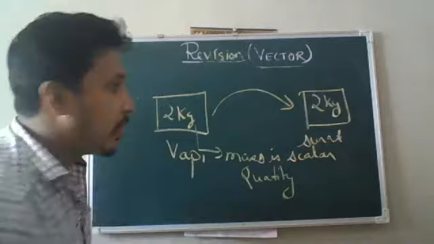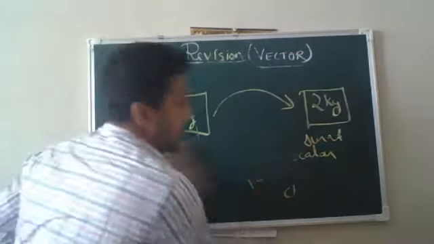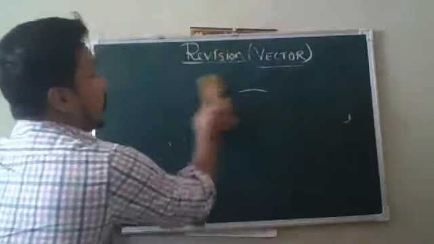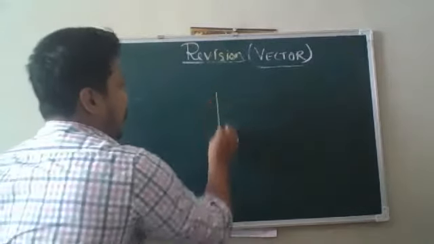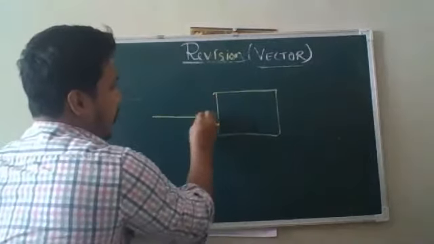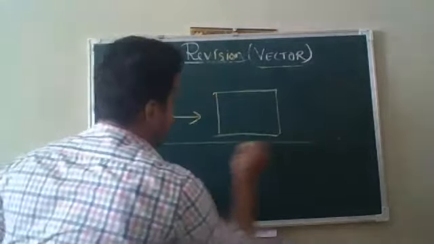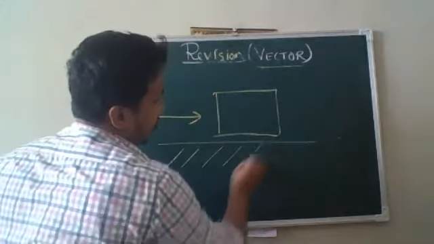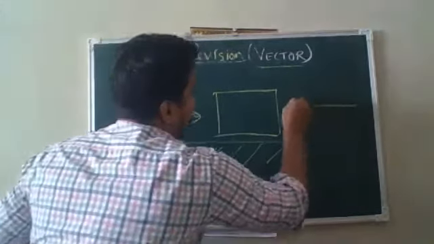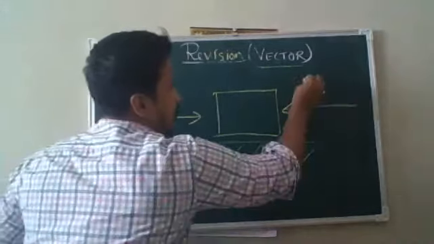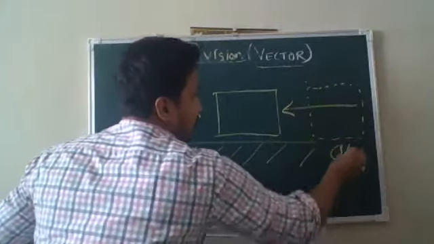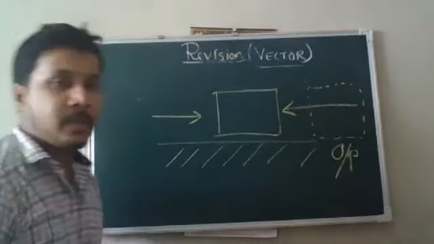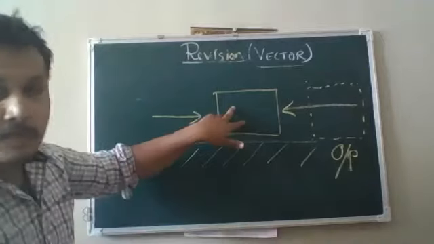Okay, now to identify which quantities are vector quantities, we will take a small example. Now this is a block.